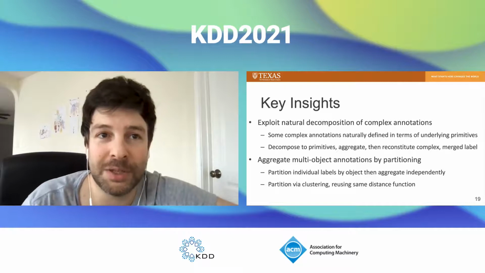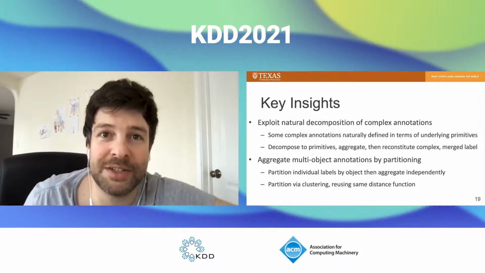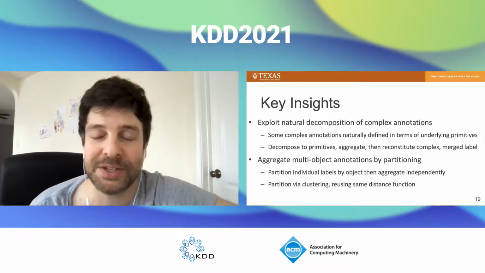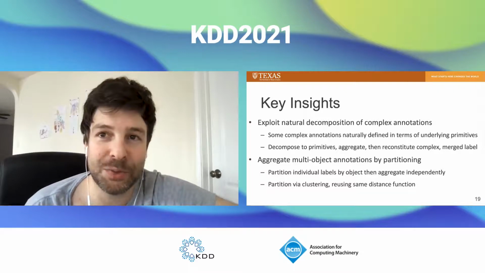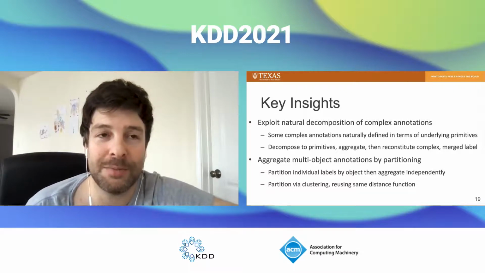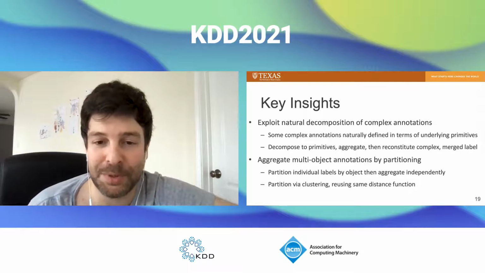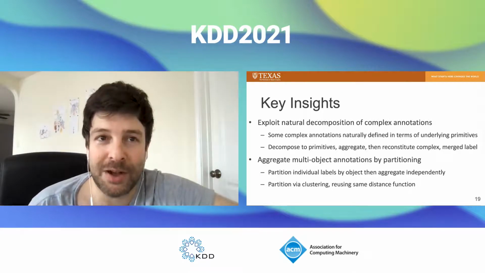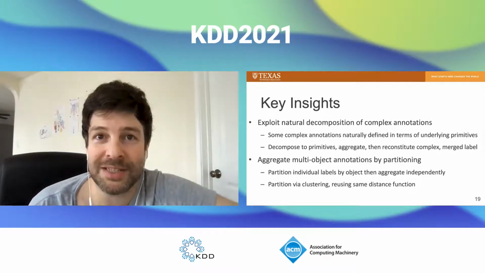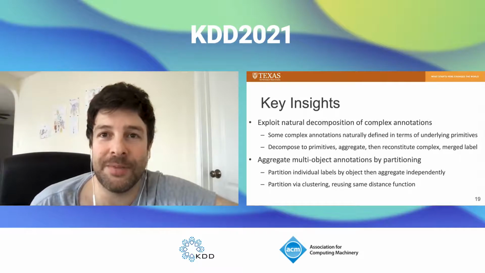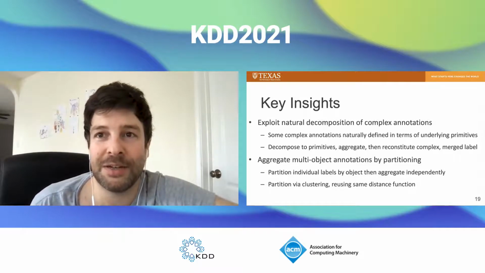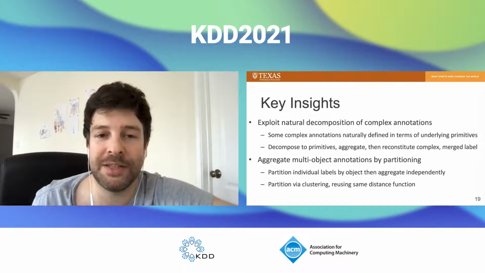And second, for multi-object annotations, we can take advantage of these near ubiquitous distance functions to partition the individual labels according to what object in the item they likely pertain to. And this can be accomplished by clustering. Again, this allows for a general approach that can be applied out of the box to different annotation types, varying only the distance function used.